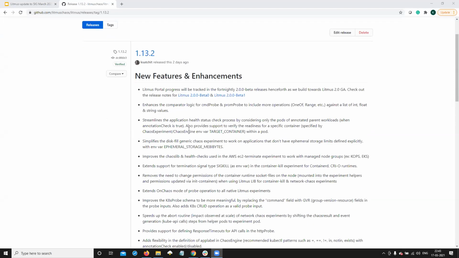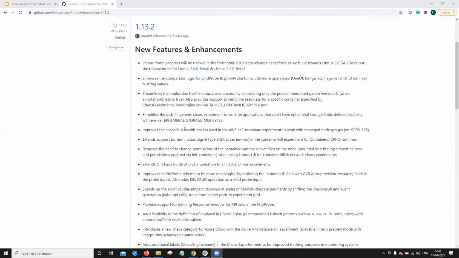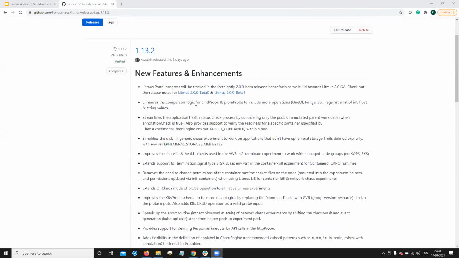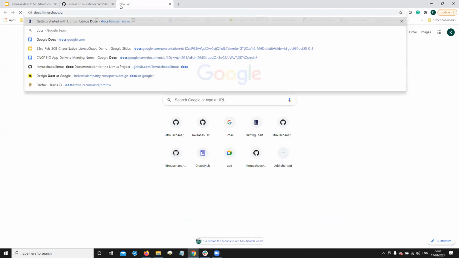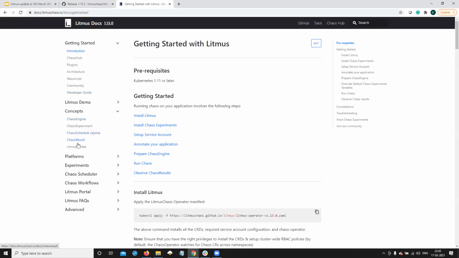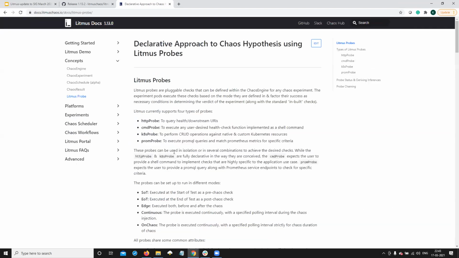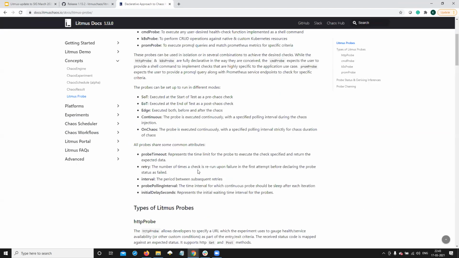So talking about 1.13.2, mostly this contains enhancements and bug fixes on the backend, that is the operator and the Litmus Go experiments and the other microservices. You must all be aware of the Litmus probes. This is the tool that Litmus uses to do the hypothesis validation. So you can define constraints for a given experiment. What is the definition of steady state,